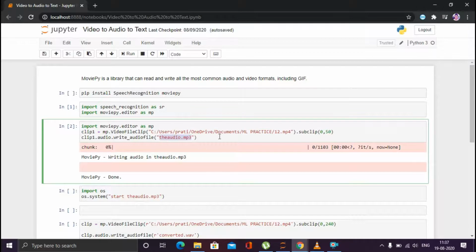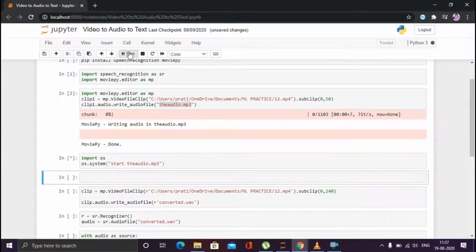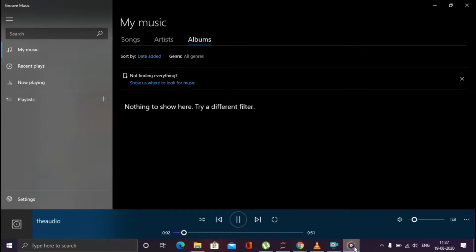If I want to listen to that, I have to just run this command. You have to import os and run os.system, and you have to put the command start audio.mp3. Let me run this. And if you see, your file has run.